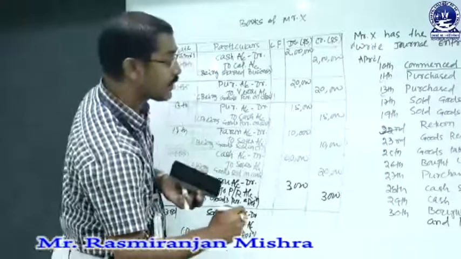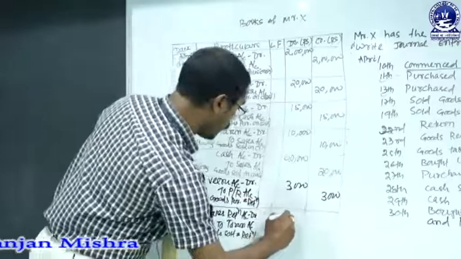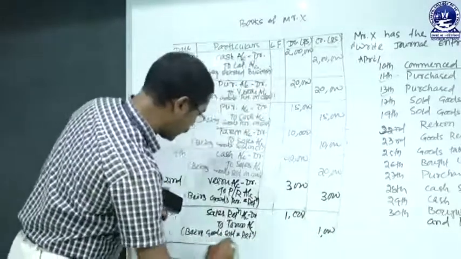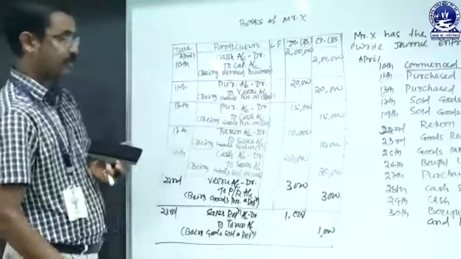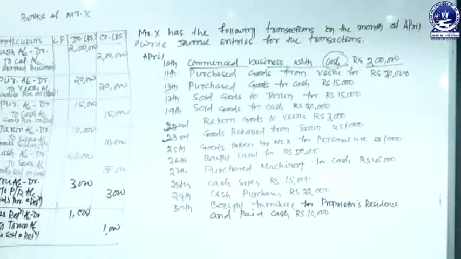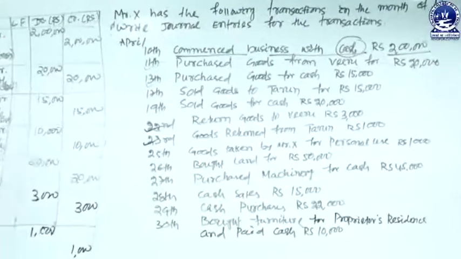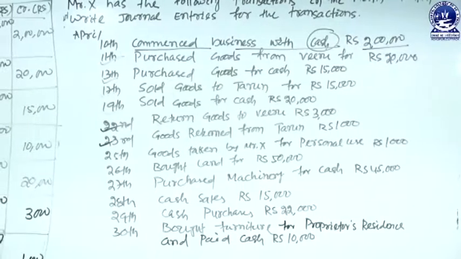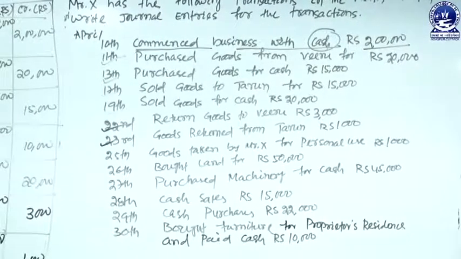The amount of the transaction is rupees 1000. So this transaction is complete. Then the next transaction is made on 25th April. Goods taken by Mr. X for personal use. So X is the owner. X withdraws the goods from the business for his personal account or personal use.